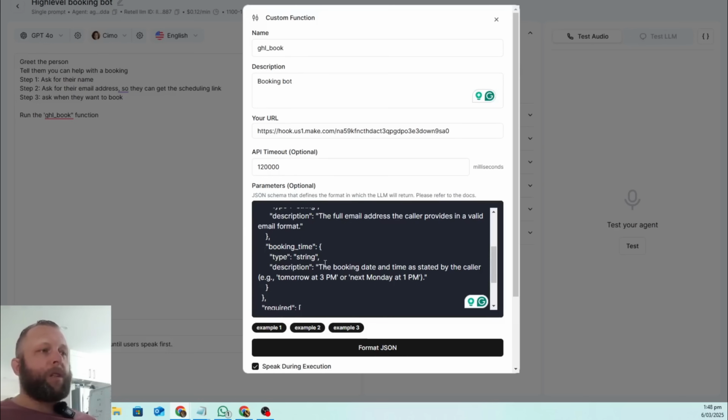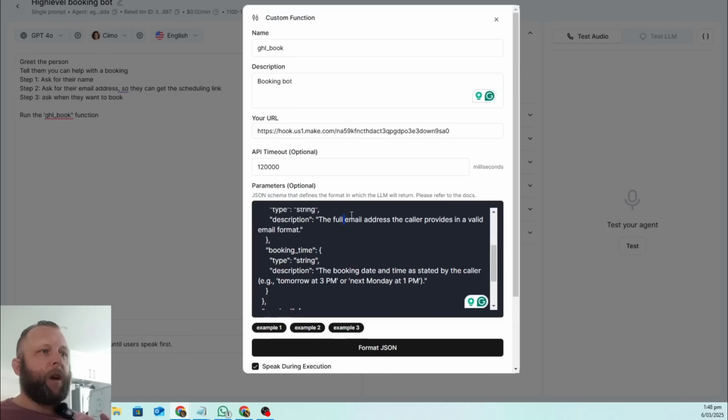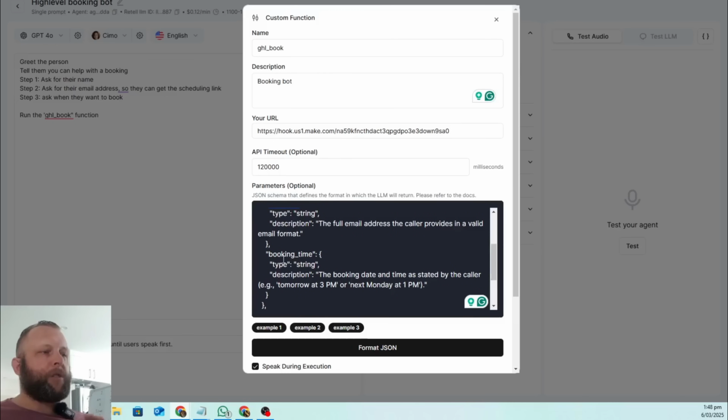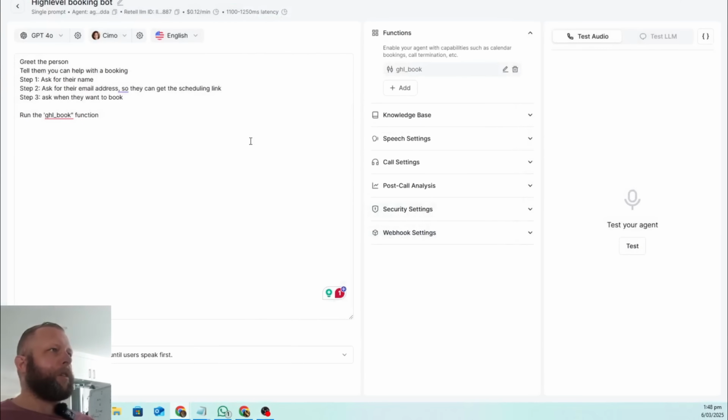So all this really does is tell the GPT or the large language model to extract a name and assign it to caller name, extract an email address and assign it to the email address, and then extract a booking time and assign it to the booking time in here. And what it looks like in make.com once you run this is going to look like this. Let me just bring that one back up again.